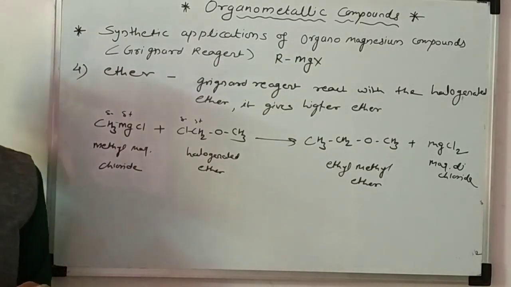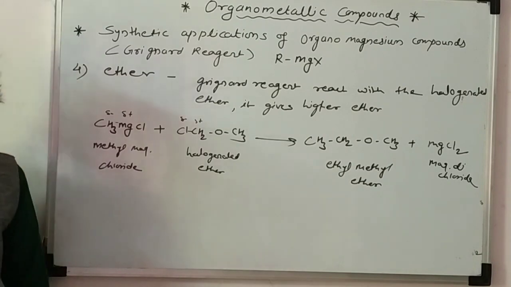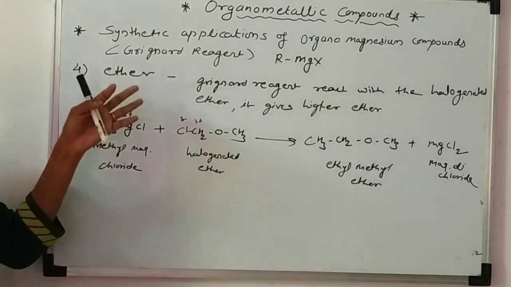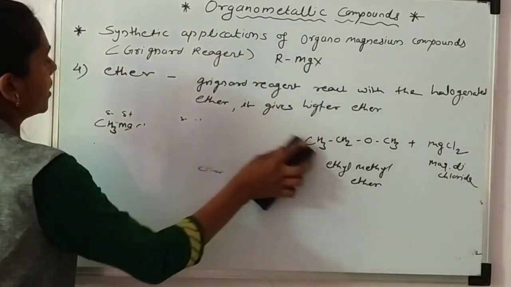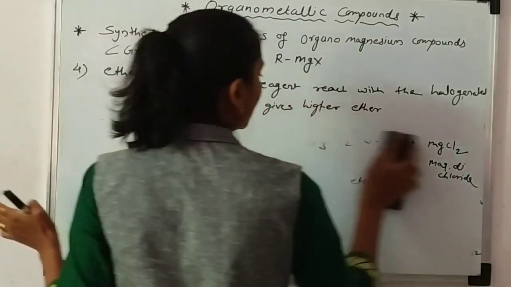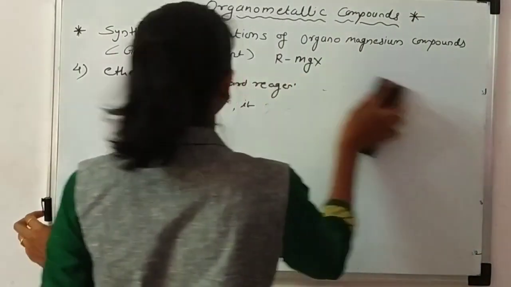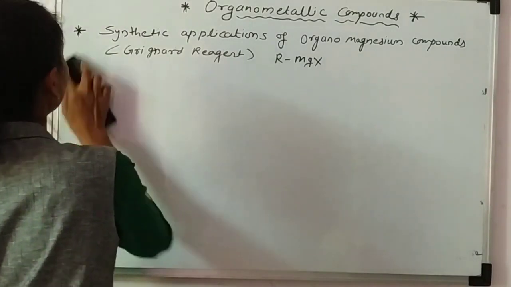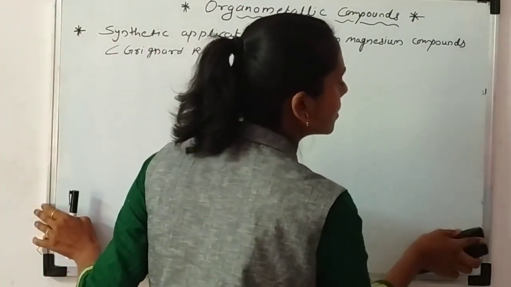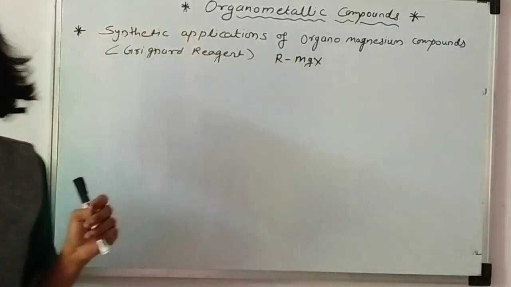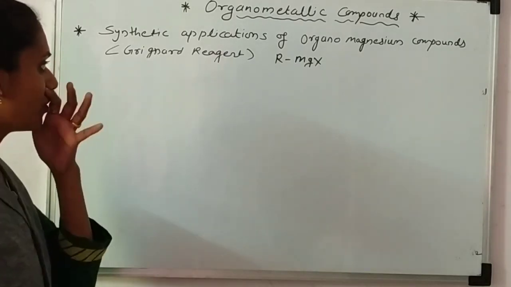Like this, we can synthesize organometallic compounds also. You know one organometallic compound, that is the Grignard reagent, and we have also seen some examples of organometallic compounds, such as organolithium and organozinc.